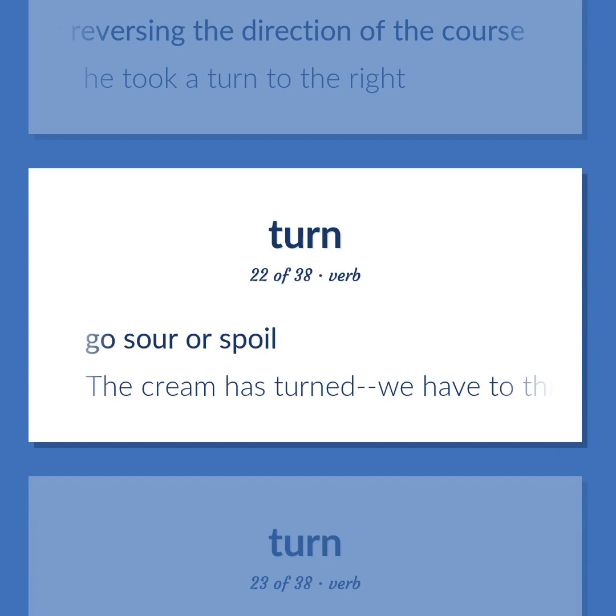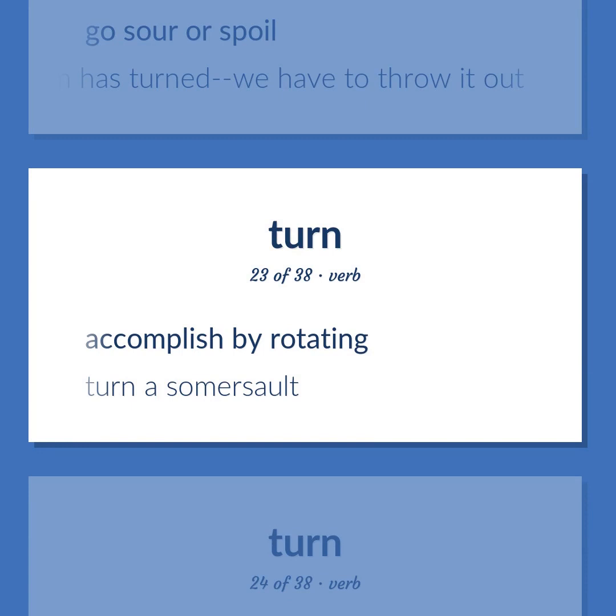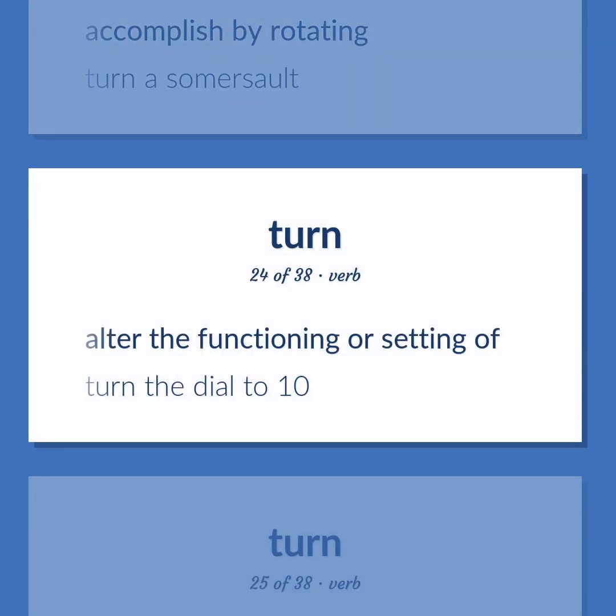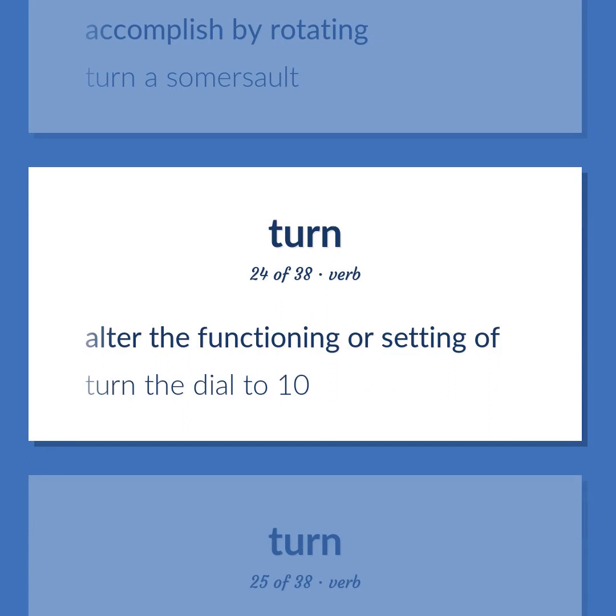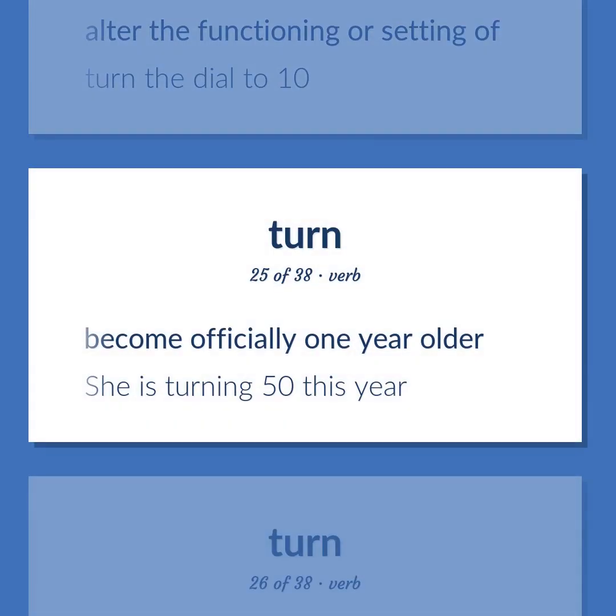The cream has turned, we have to throw it out. Accomplish by rotating. Turn a somersault. Alter the functioning or setting of. Turn the dial to 10. Become officially one year older. She is turning 50 this year.